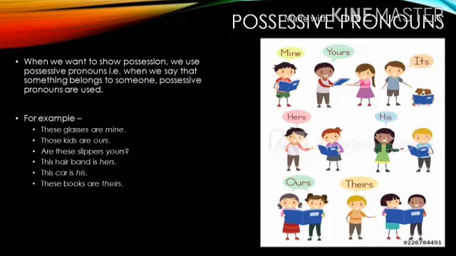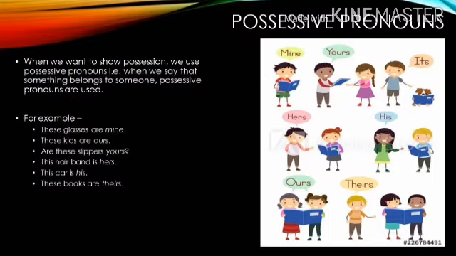The next type of pronouns is possessive pronouns. When we want to show possession, we use possessive pronouns. That is, when we say that something belongs to someone, possessive pronouns are used. For example, these glasses are mine. In this example, I want to say that these glasses belong to me.